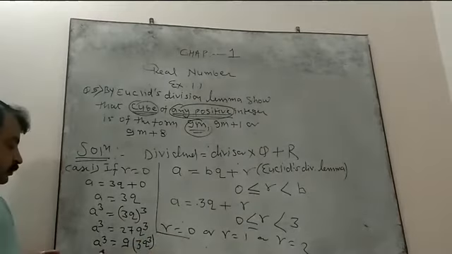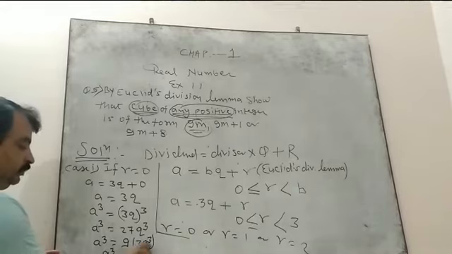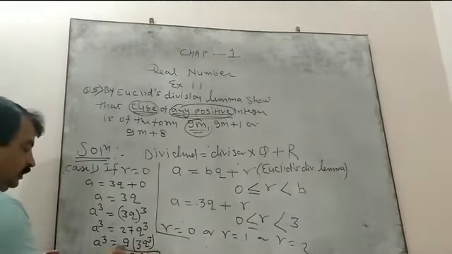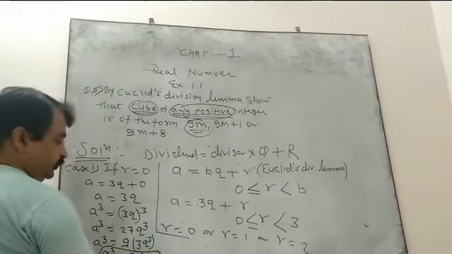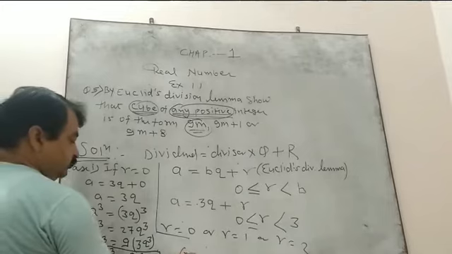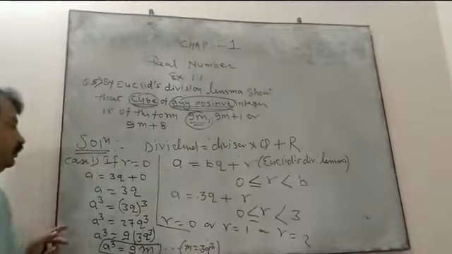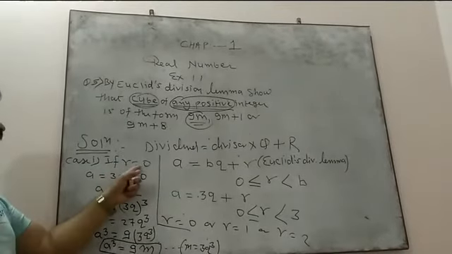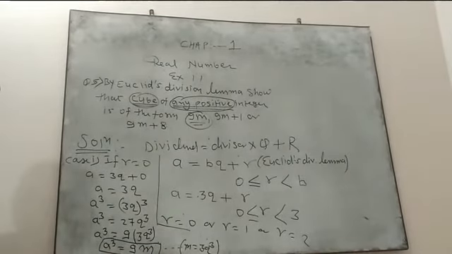So a cube is equal to 9 and whatever part you got in the bracket, that is 9m. m is some other integer that we got here, so you can write m is equal to 3q cube. As I checked for remainder 0, the cube of a positive integer for remainder 0, the same you have to work for 1 and 2, and you will get your answer.